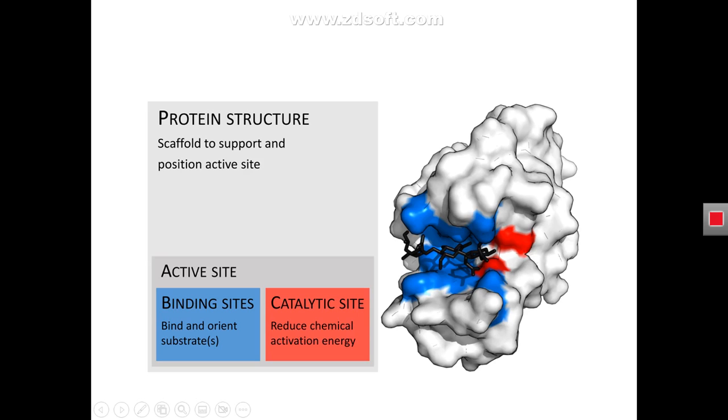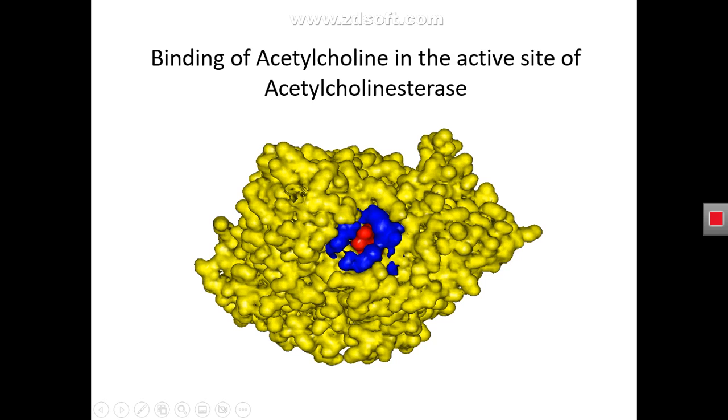An enzyme has a site where the substrate can bind, and we call this site the active site, which is composed of two sites. One is the binding site and one is the catalytic site. The site where the substrate binds is called the binding site. However, the actual site where the biochemical reaction takes place is called the catalytic site.